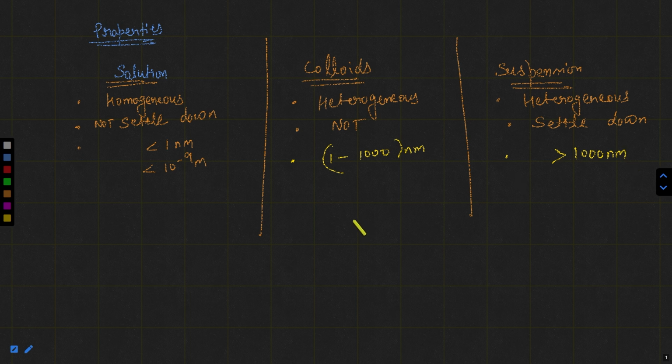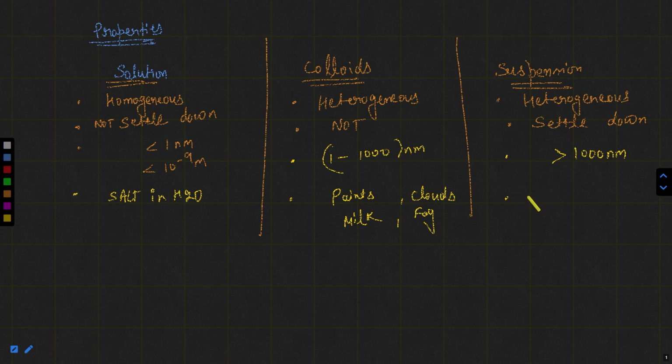Solution examples: you can take salt in water, sugar in water, vinegar, etc. I'm writing only one example. Colloid examples like paints, clouds, fog, milk, etc. You can write fog as well, when water droplets are present in air.